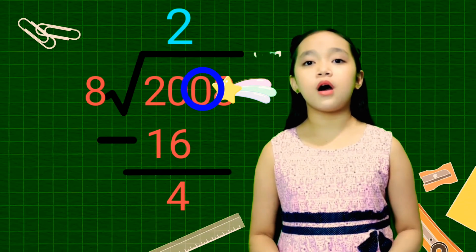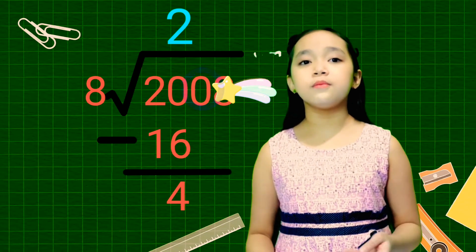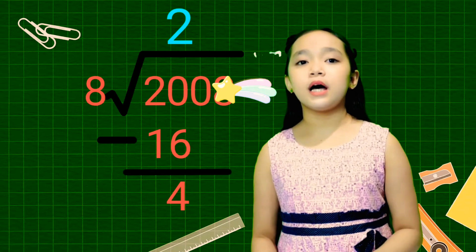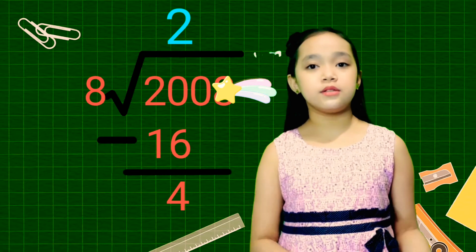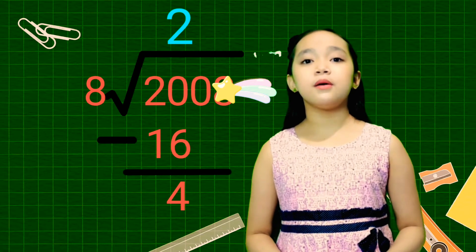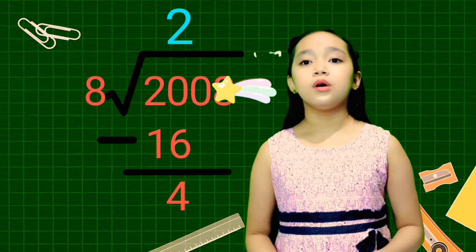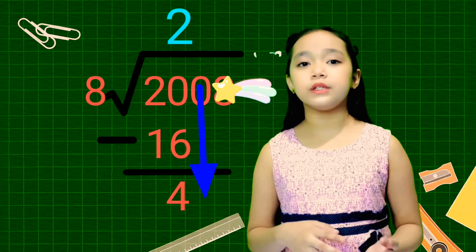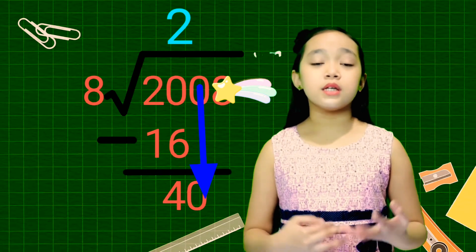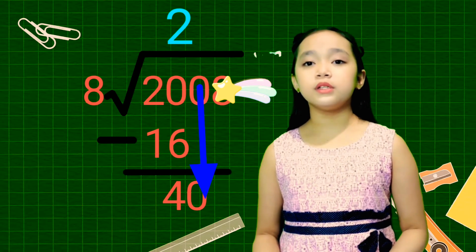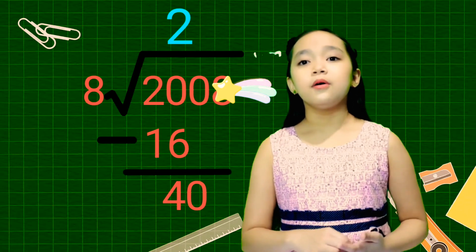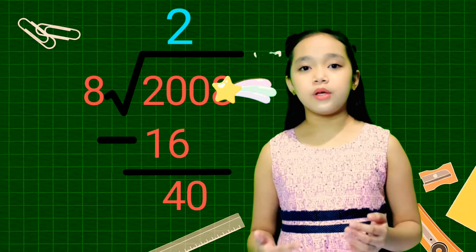Since we have our remainder 4 from the previous step, we have to combine that remainder with our next digit and divide them both together. We do that by bringing down a copy of the next digit, the 0, and putting it right beside the remainder, which is 4. When we do that, we have 40.